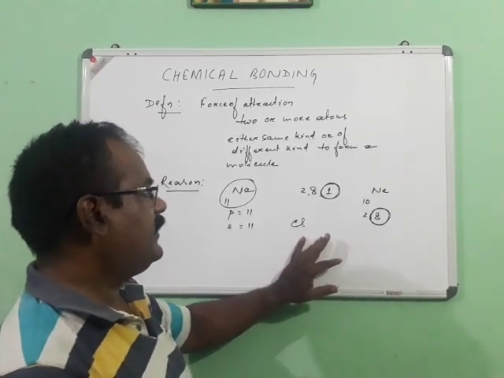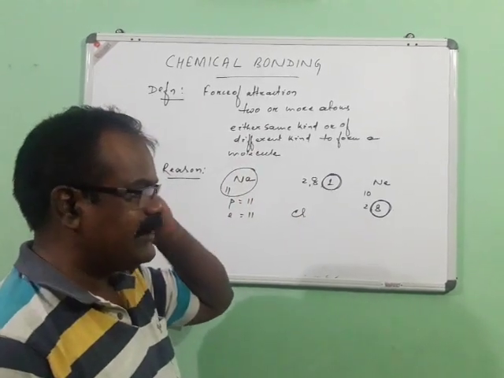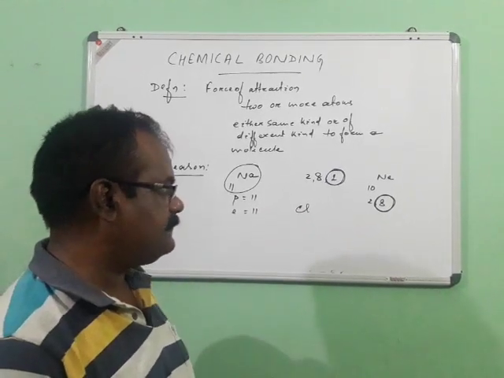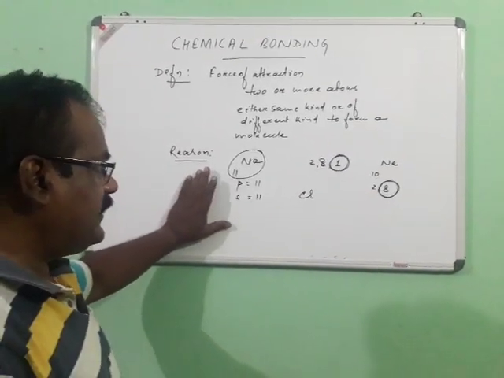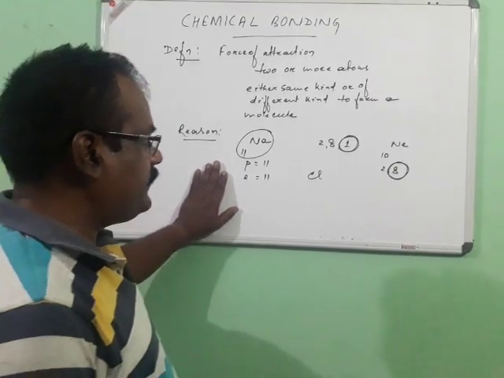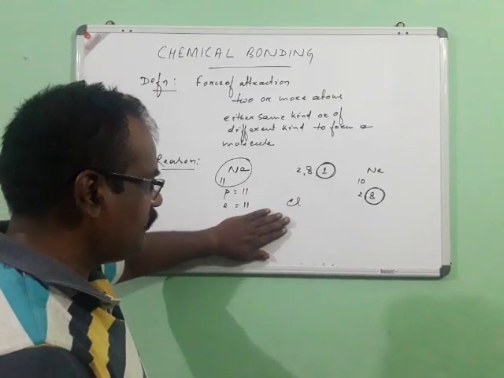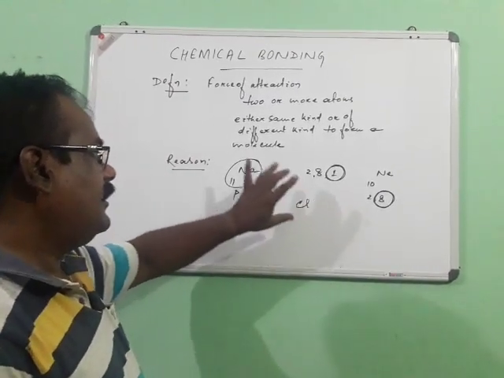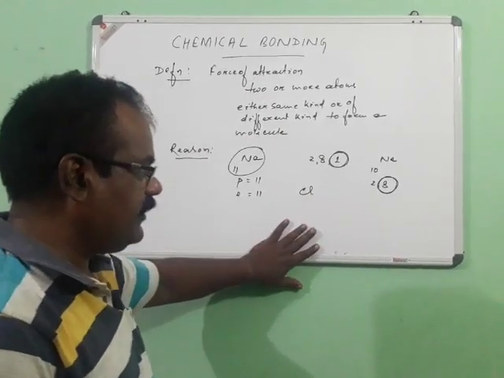So that is why they want to be stable, and for that there exists a force of attraction either between the same type of atoms or different types of atoms. The reason is that, to have a stable configuration, the atoms which are chemically unstable go for making a stable molecule by means of this force of attraction, which is a sort of chemical bonding.